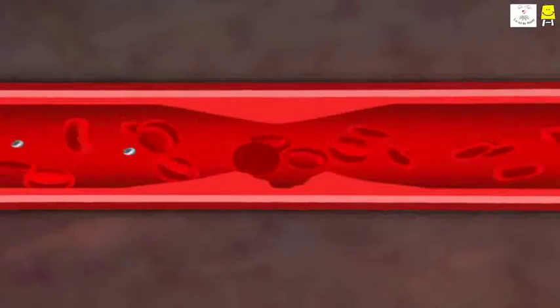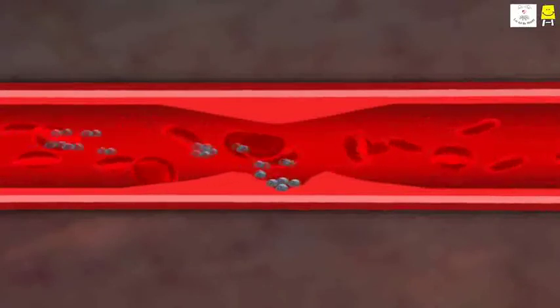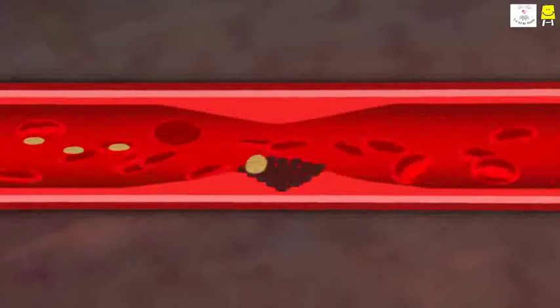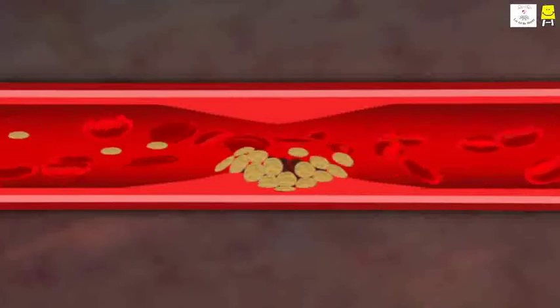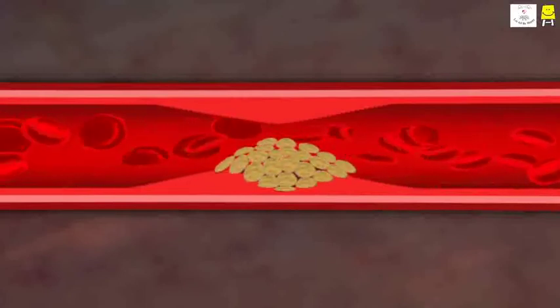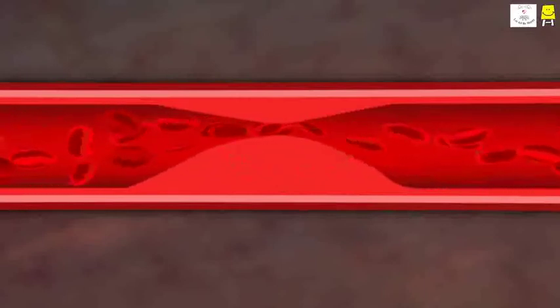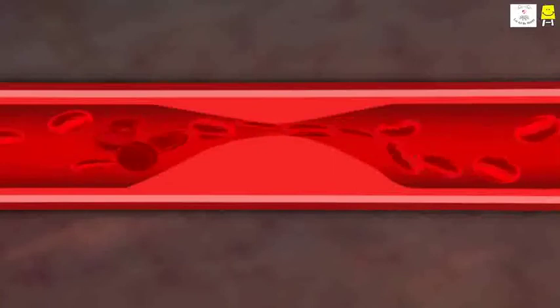When the injured tissues swell up, white blood cells accumulate there. Substances like fats and cholesterol present in the blood form a layer over it, resulting in narrowing of the blood vessels. To understand what happens when there is narrowing of blood vessels, take a look at this pipe. The water flow through the pipe will be affected and there will be increased pressure on the walls. Similarly, blood pressure also increases.